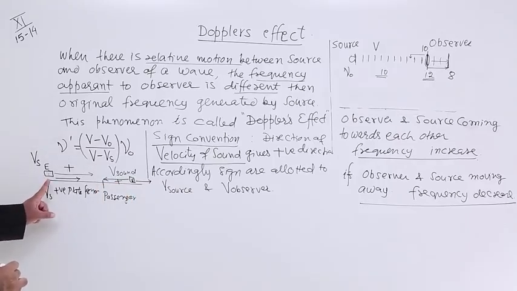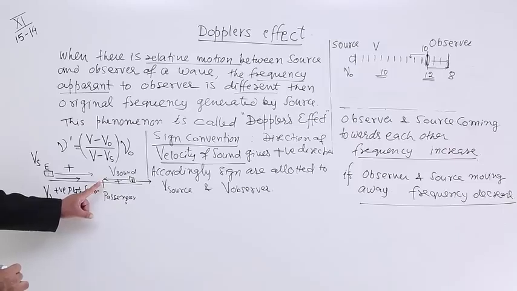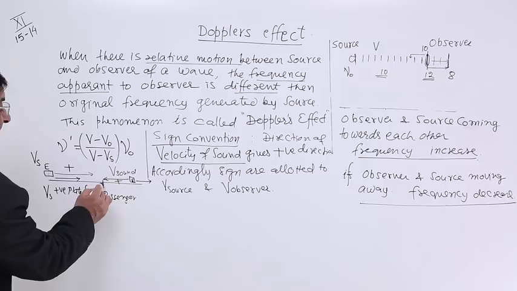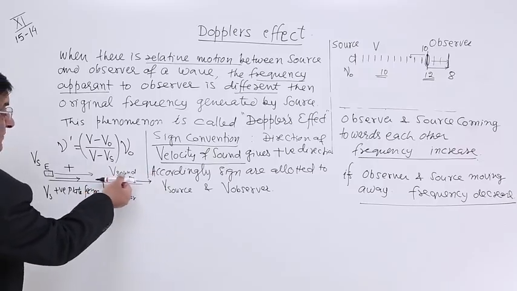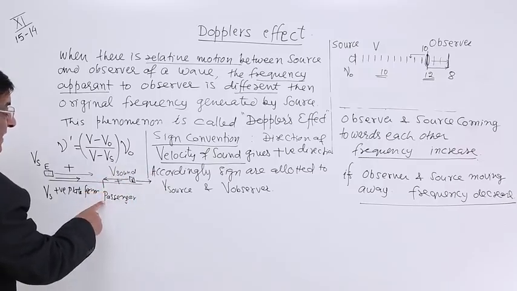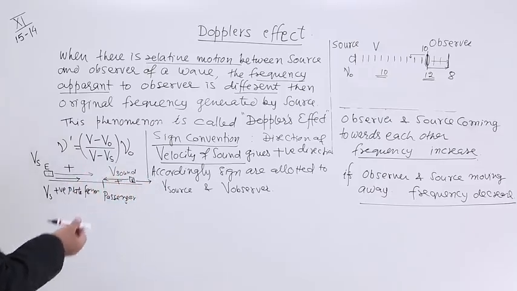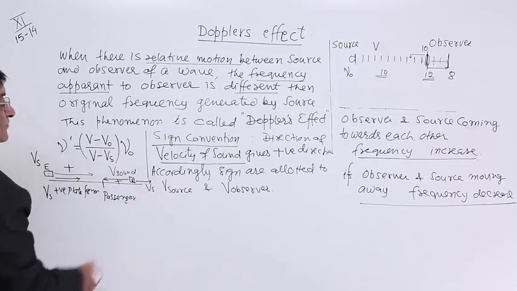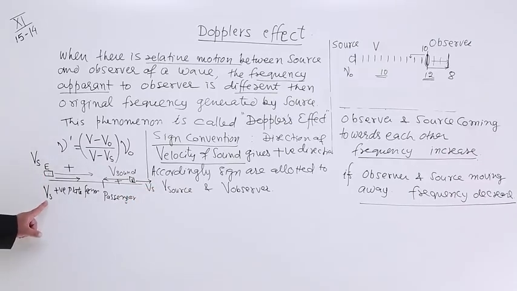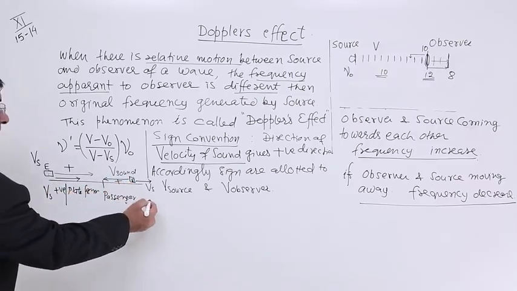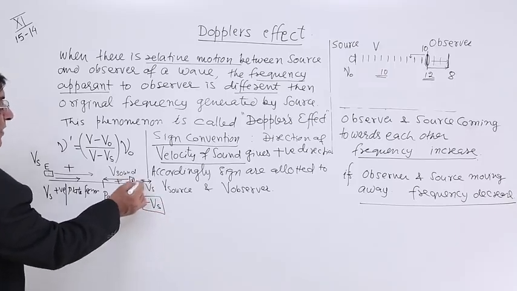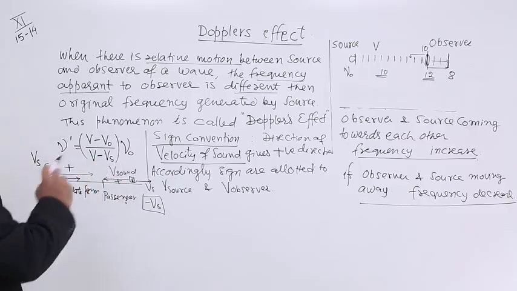For the motion from this point to this point, this was the positive reference. Now after the engine crosses here, the velocity of sound is in this direction with reference to the observer. So this is our positive direction. And now the engine is moving in this direction. So here the velocity of the engine was positive, and here the velocity of the engine is negative, because it is opposite to the velocity of sound.